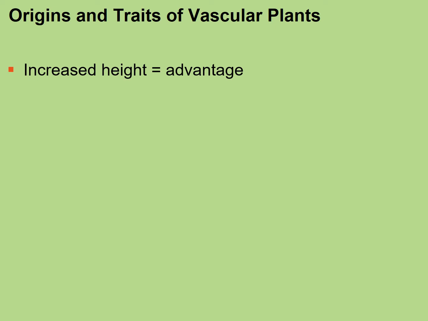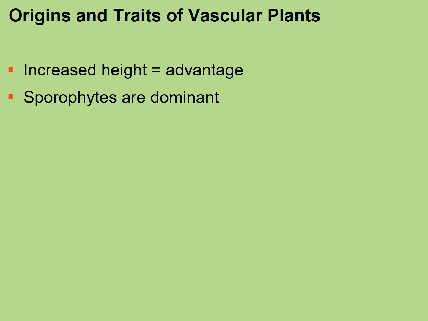And we'll talk about why and how it allowed the plants to grow taller. Now, this provides an advantage, right? Now, there are some advantages and disadvantages to living on land. Okay, we should have already talked about that. Now, the sporophytes here are dominant, and they're more complex than the gametophytes.